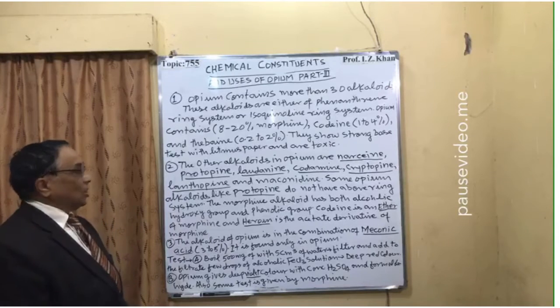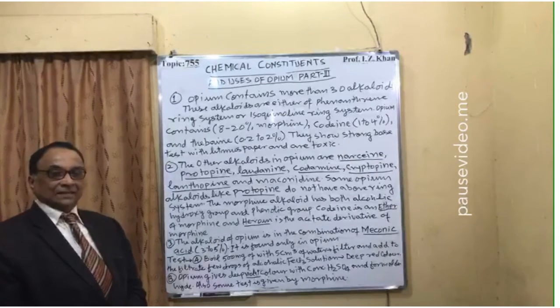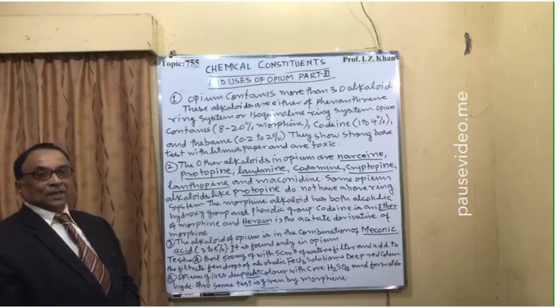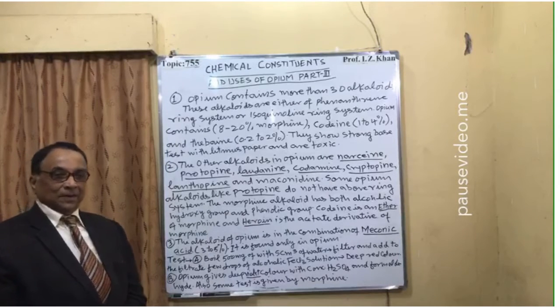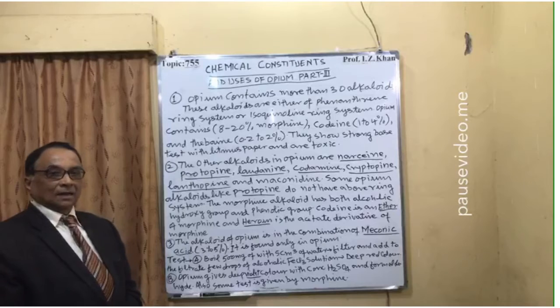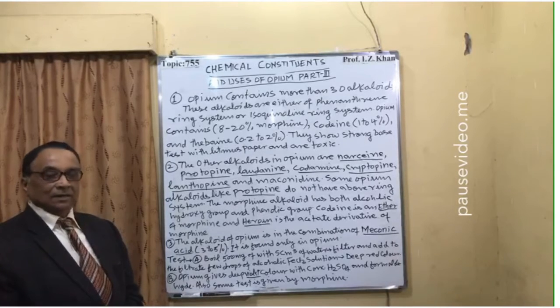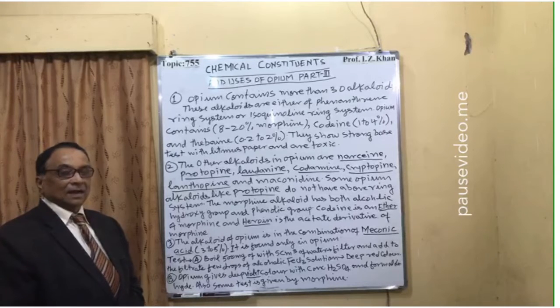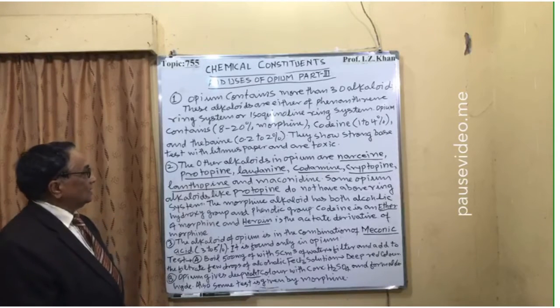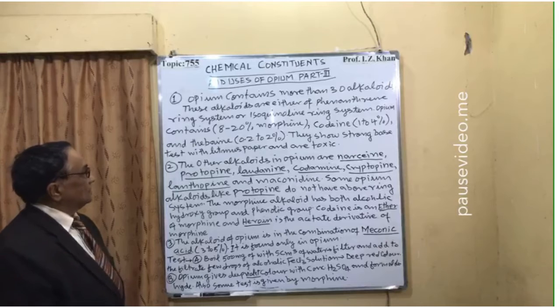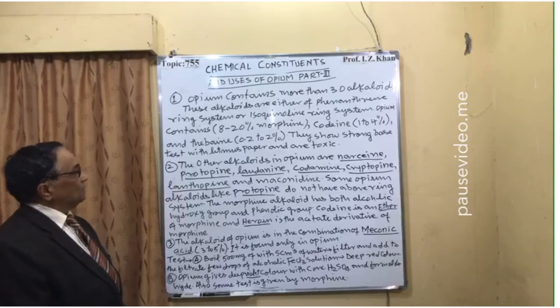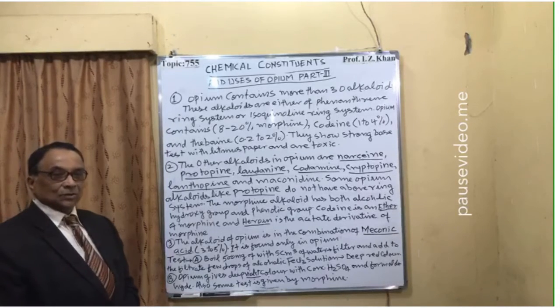They show a strong basic test with litmus paper. If you bring red litmus paper, it will change into blue color. So that is a strong basic test, and it is shown by this opium, and it is also toxic.